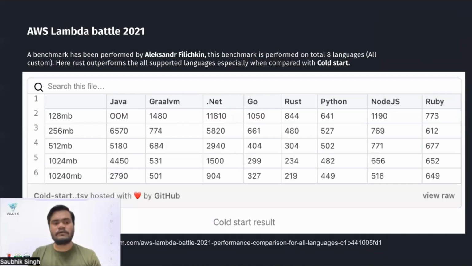AWS Lambda Battle 2021, a benchmark has been run by Alexander Filinskin. I hope I'm pronouncing his name correctly. A total of 8 languages have been taken. GraalVM and Rust are outside, with a custom runtime, and the rest are all officially supported by AWS. And if you see, Rust is beating all of them, especially when the application grows, and in cold start.